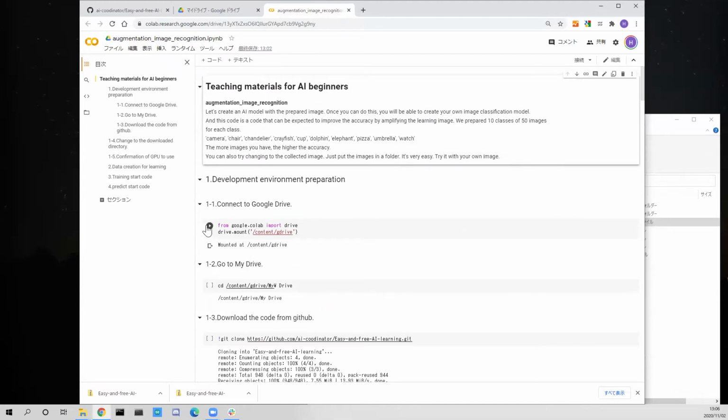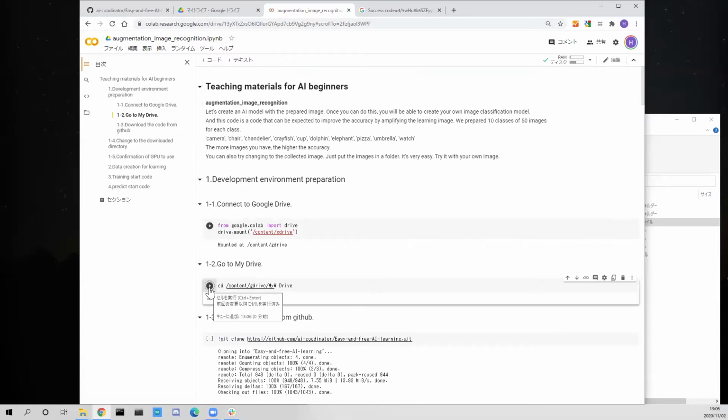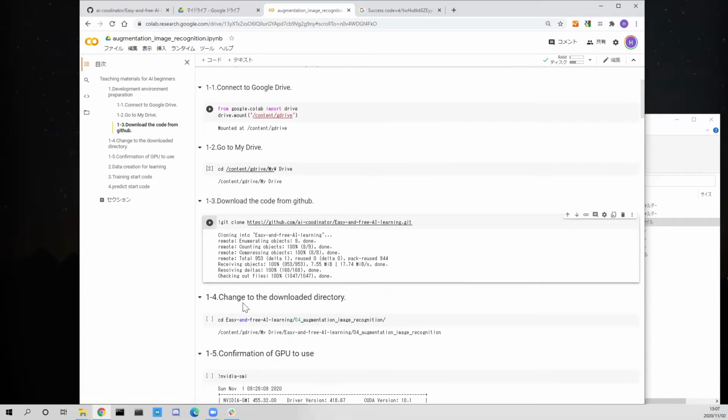Connect to Google Drive. Allow the connection. Go to My Drive. Download the code from GitHub. Change to the downloaded directory.